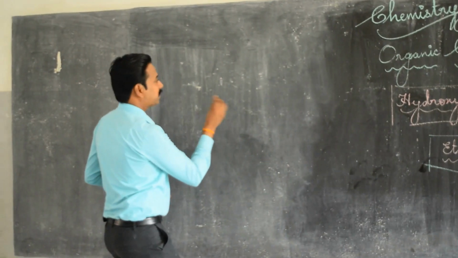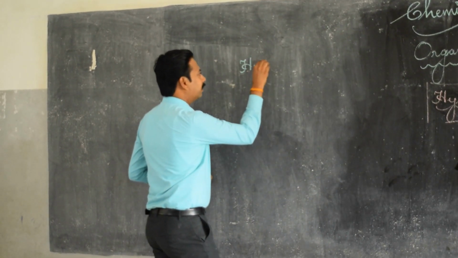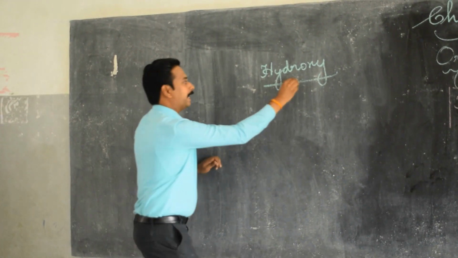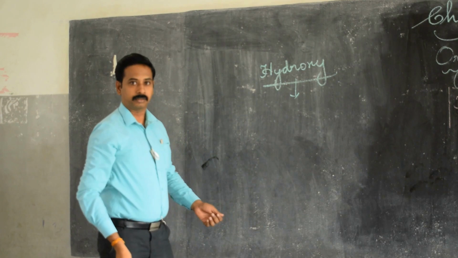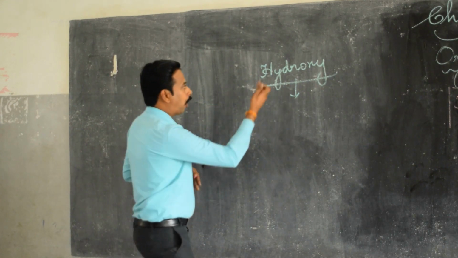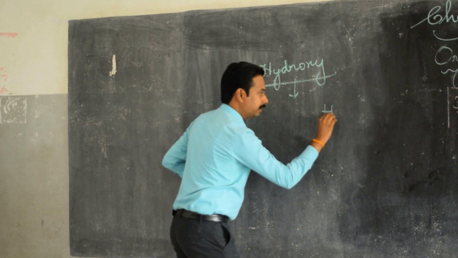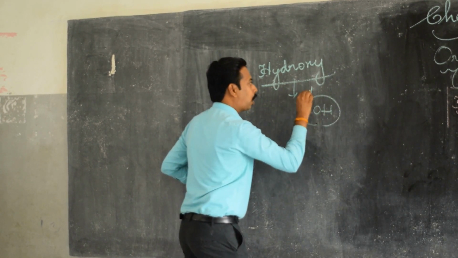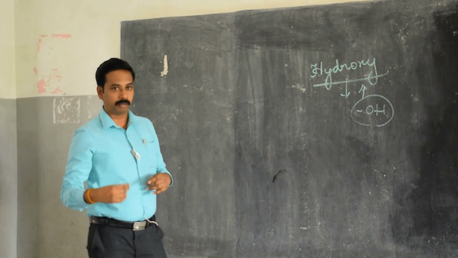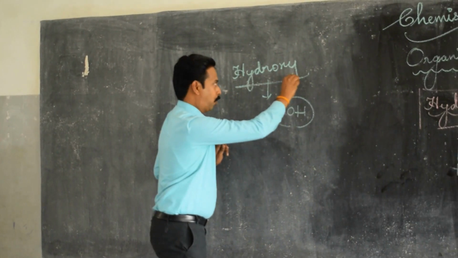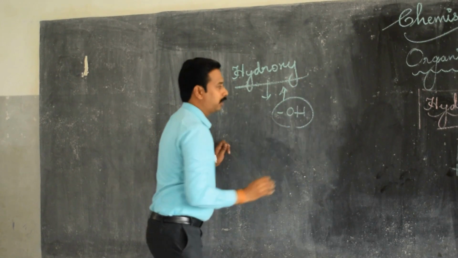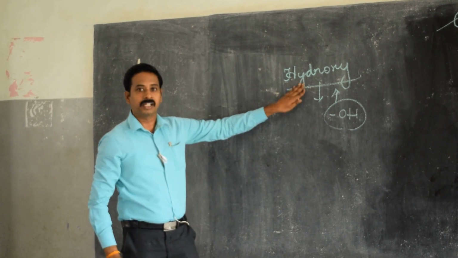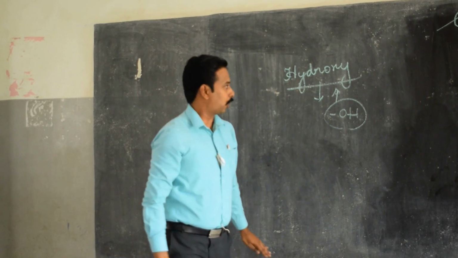So first we are going to see what do you mean by the word hydroxy. Name itself gives the meaning, okay, which is none other than combination of hydrogen and oxygen in a molecule is called as hydroxy compounds. Yes, I repeat, hydroxy compounds is none other than combination of oxygen and hydrogen. Got it?